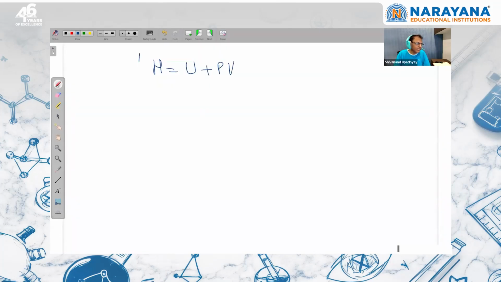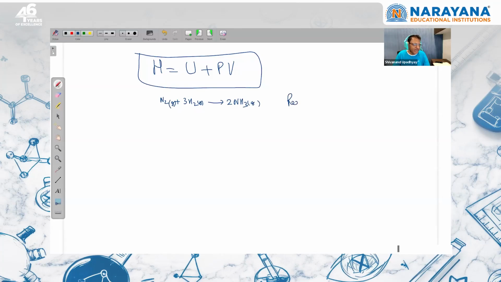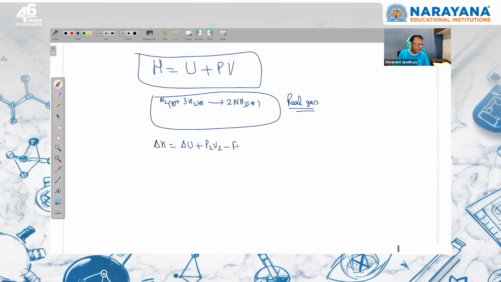This is valid for all solid, liquid, gas, chemical reaction. सबके लिए ये valid formula है. Now, if a chemical reaction is there, suppose nitrogen plus 3 times hydrogen is giving 2 times ammonia, and these all are gases, and they have given that these gases have deviation from ideal behavior, means they are acting like real gas. If they are acting like real gas, then we have to write the relation. We can say that delta H is equal to delta U plus P2 V2 minus P1 V1.